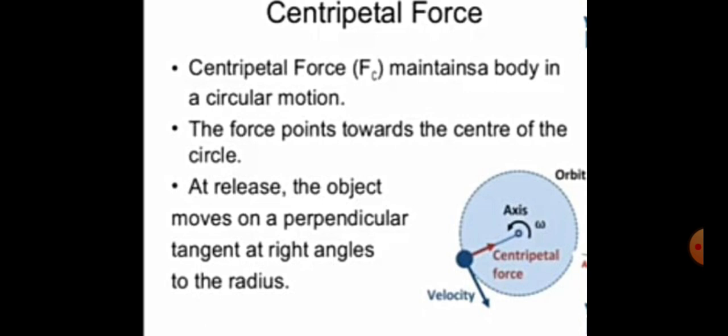Third point, at release, the object moves on a perpendicular tangent at right angles to the radius. Suppose an object is performing circular motion. If we release the centripetal force on the object, then the object flies off, and its direction is tangential to the circle, and this direction is perpendicular to the radius of the circle.